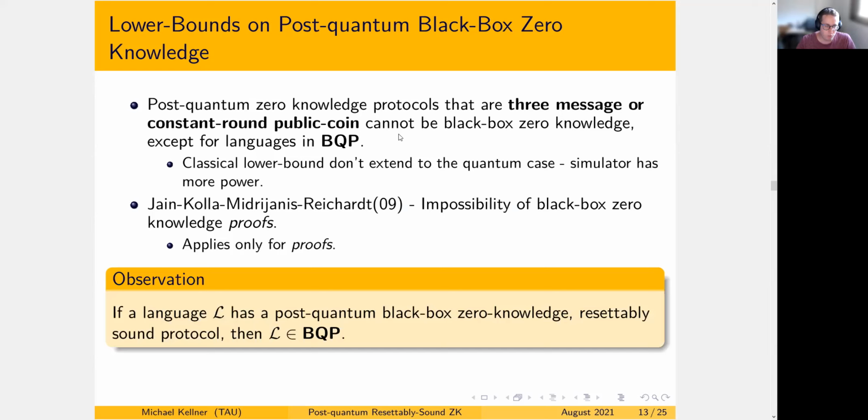So the first thing we do is observe that, as in the classical case, if a language has post-quantum black box zero knowledge and resettable soundness in the same protocol, then the language must be trivial, i.e. it is in BQP. As in the classical case, we say that post-quantum black box zero knowledge and resettable soundness cannot coexist together. And using this observation, we apply the same methodology as before and transform, in this case, three message and constant round public coin protocols into resettably-sound ones.